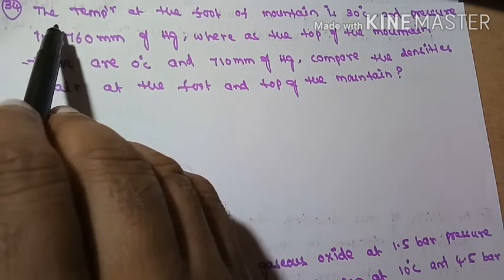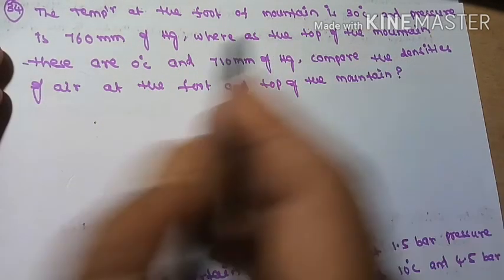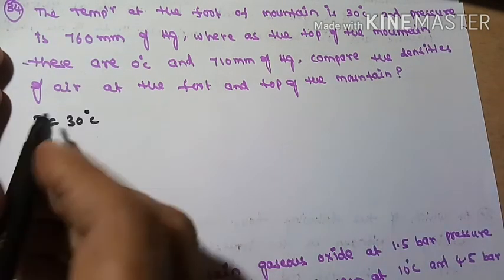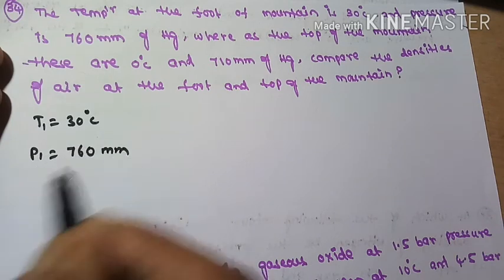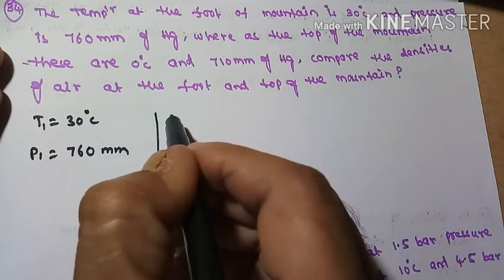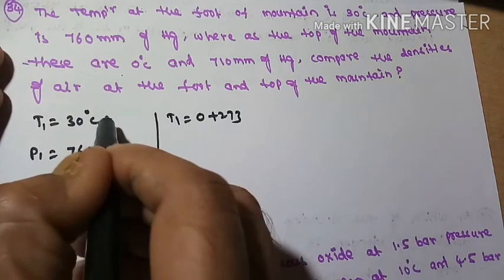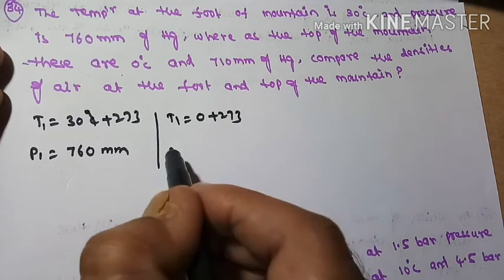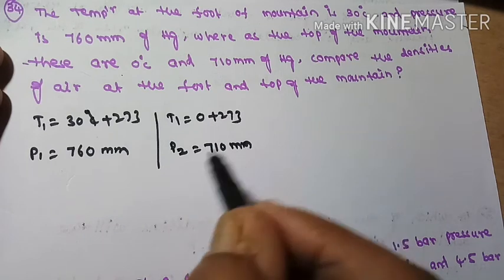So, the 34th problem: the temperature at the foot of the mountain is 30 degrees centigrade, and pressure P1 is 760 mm of Hg, whereas at the top of the mountain the temperature is 0 degrees centigrade. So T2 is 0 plus 273, and here T1 is 30 plus 273. And pressure P2 is 710 millimeters of Hg.